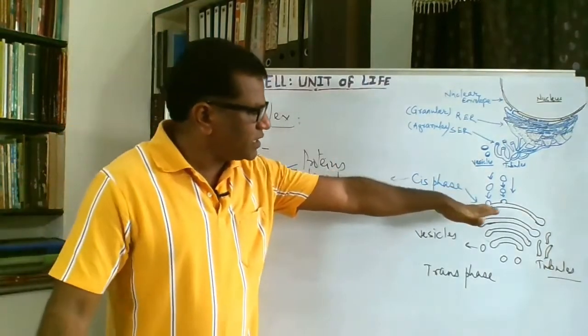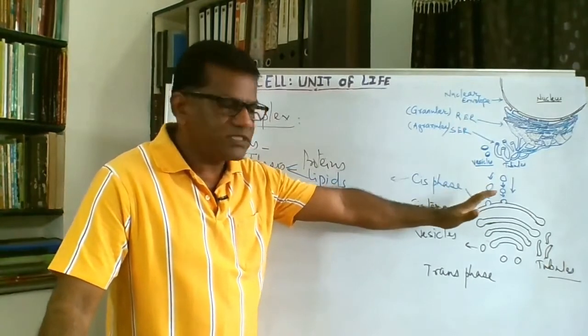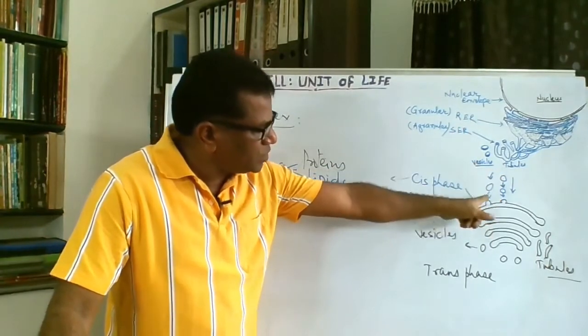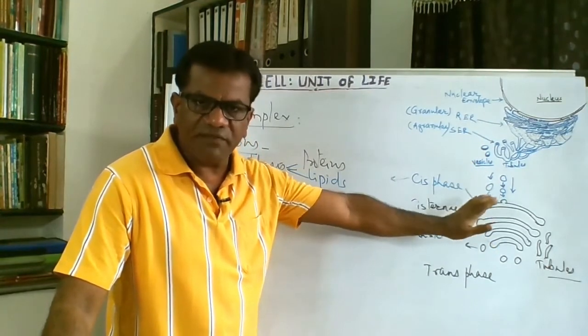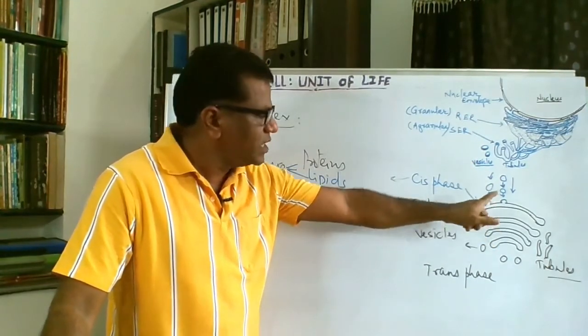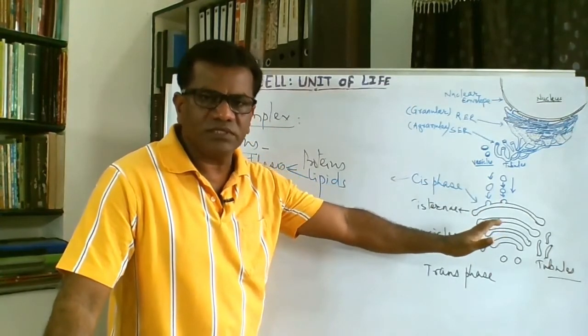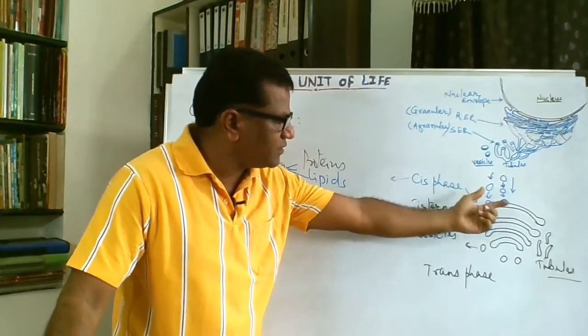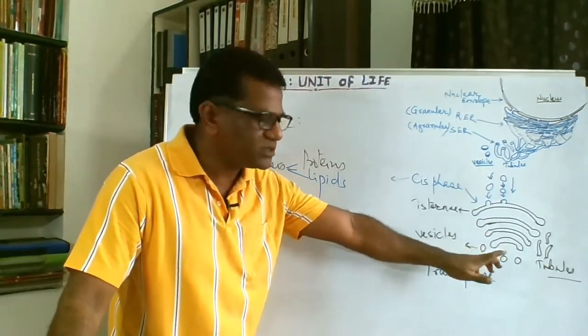The materials come in the cisternae towards the cis phase, and in each of the cisternae different enzymes are present. So gradually they are processed. Some processing is done in the first cisternae, then some in the second cisternae, then in the third cisternae.